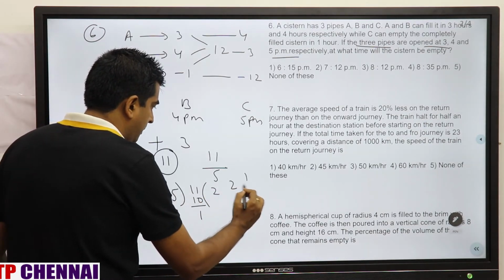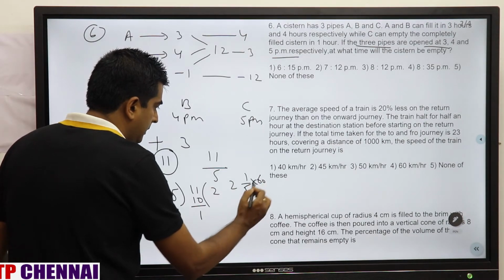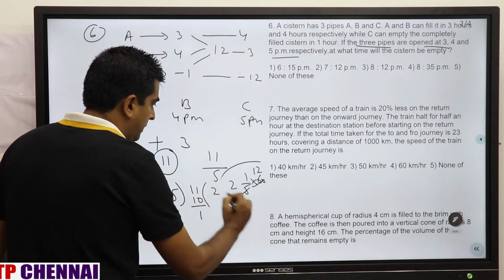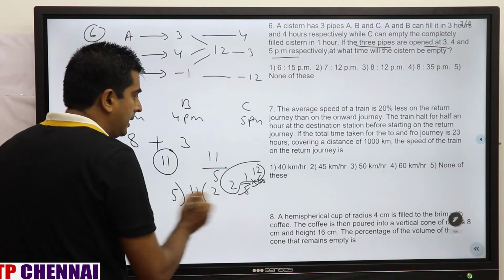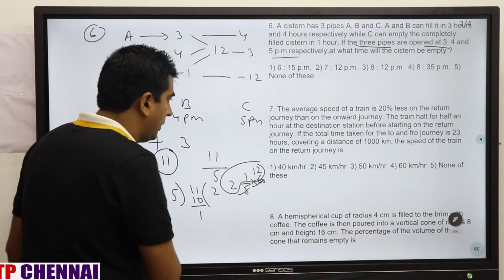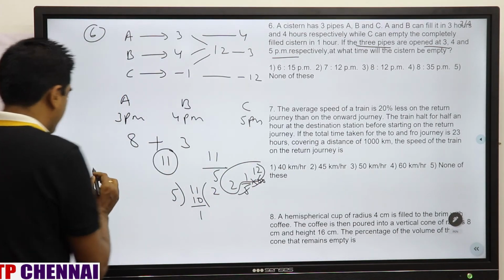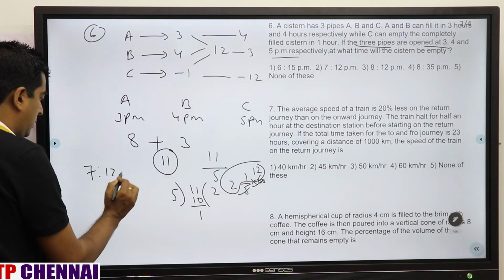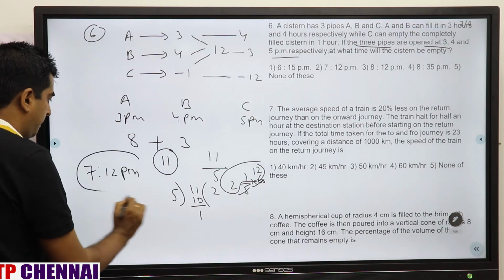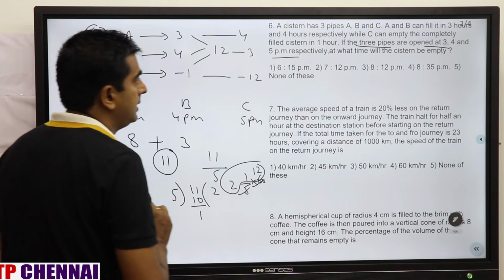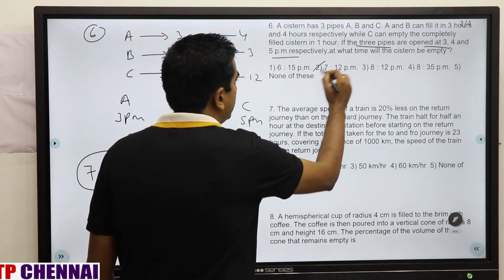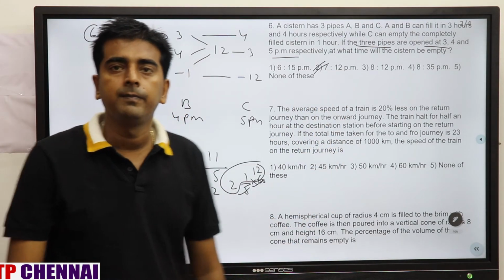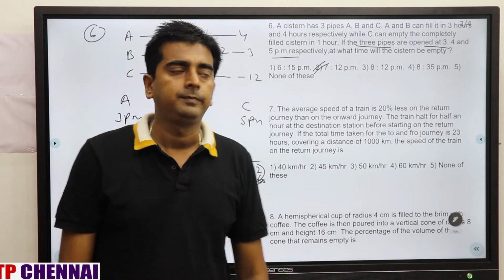So 2 and 1 by 5 into 60. That means from 5 pm we have to add 2 hours and 12 minutes. So what is our answer? The answer is 7:12 pm, when the system will be empty, which is the second option. Clear?